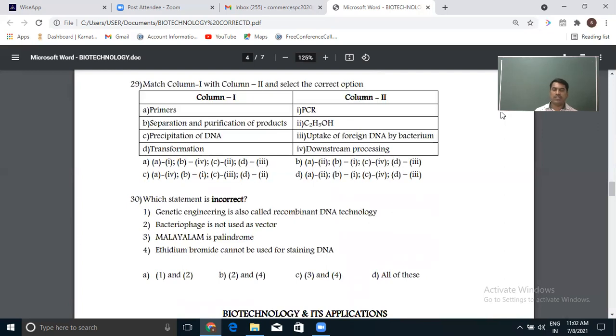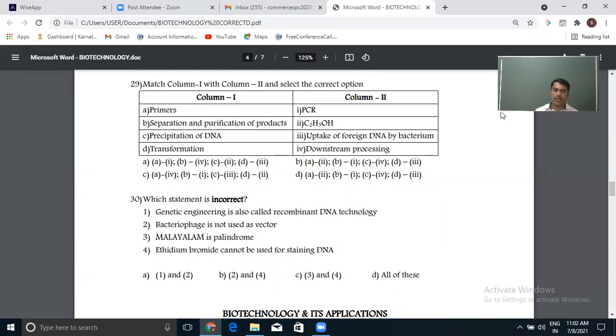Bacteriophages are not used as a vector, they say. But as taught in the previous questions, bacteriophages are used as a vector to transfer the gene into bacteria as a host cell. So statement 2 is incorrect.